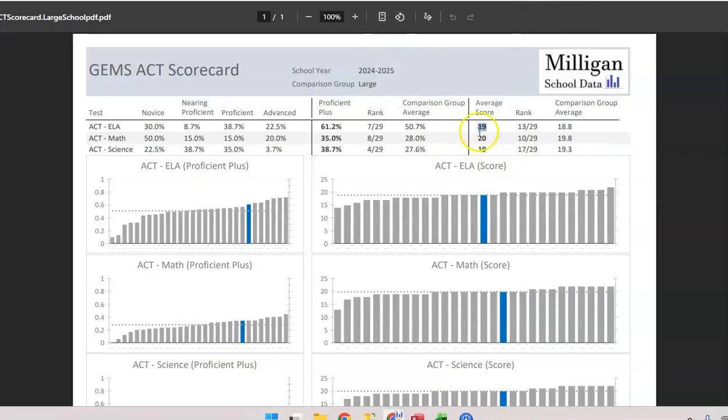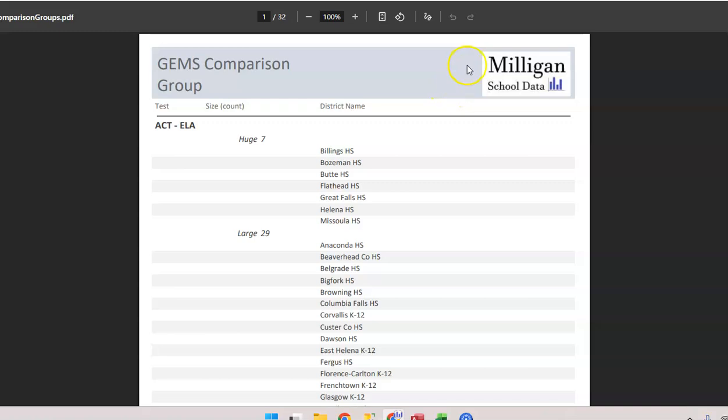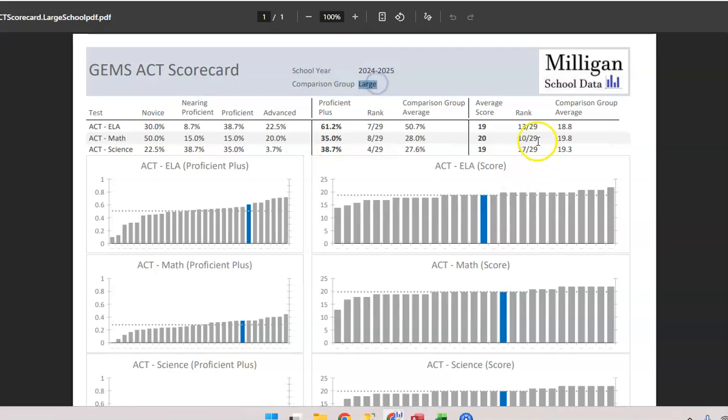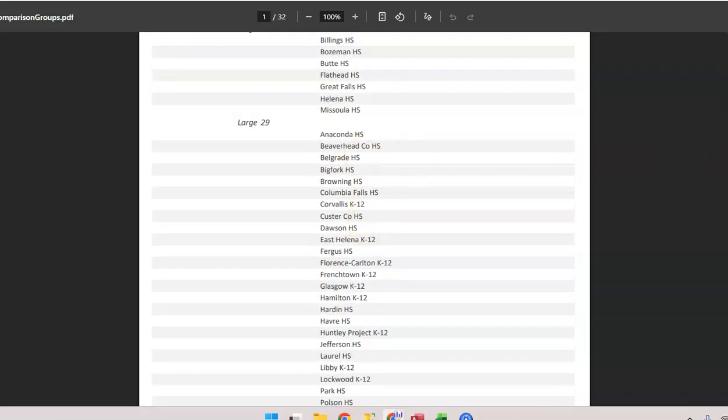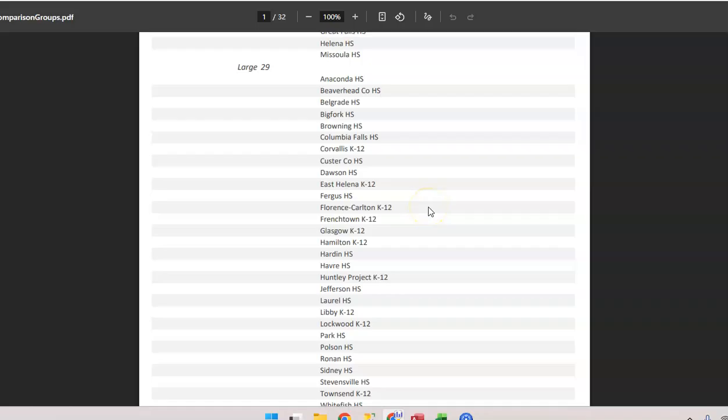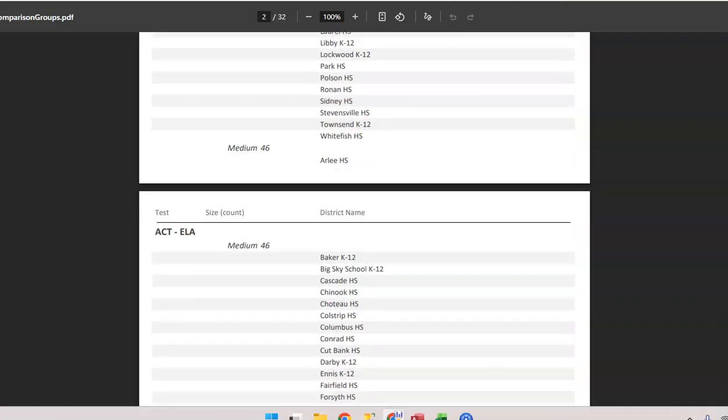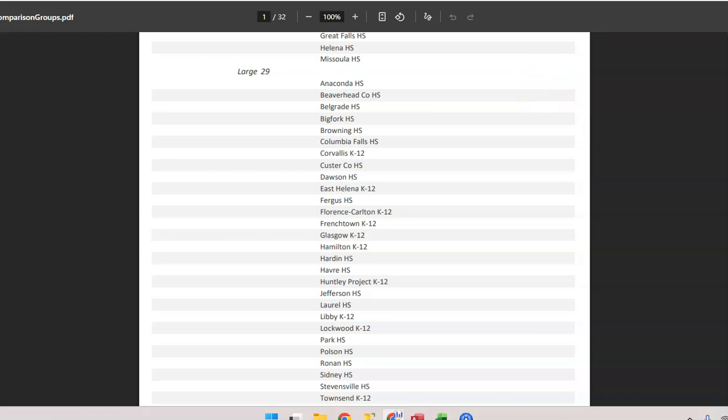Last thing I wanted to show you is, if you are curious, I'm not sending this out as a default, but if you are curious which 29 schools this is, I do have a report that would list out for each test what the comparison group is. So this is a large school, and if you want to know who the 29 schools are for the ACT ELA, it's these 29 right here. So you'd be able to see that. You are welcome to email me, and I will be happy to send you this comparison group. Again, this data is all public, so you can get to this yourself on the GEMS website. I just thought it would be useful to create a report that would do that for you.